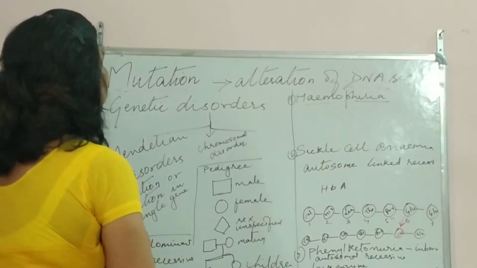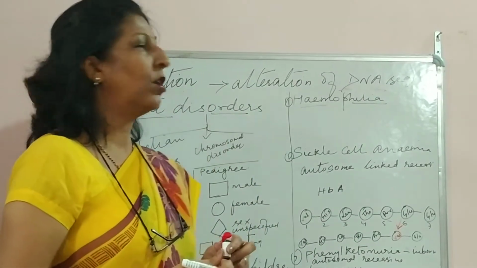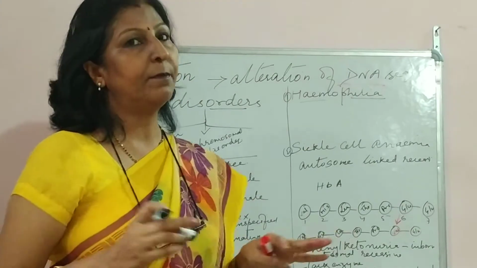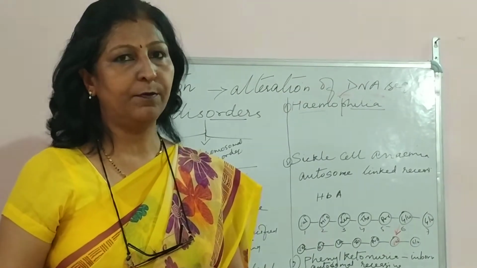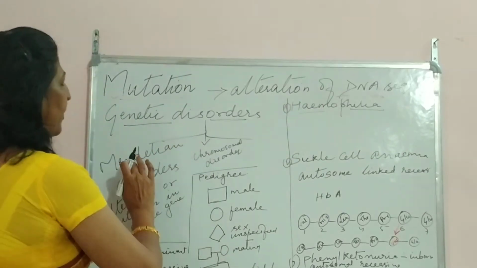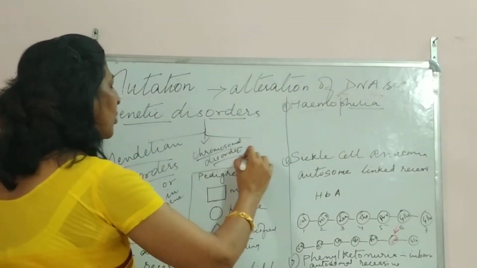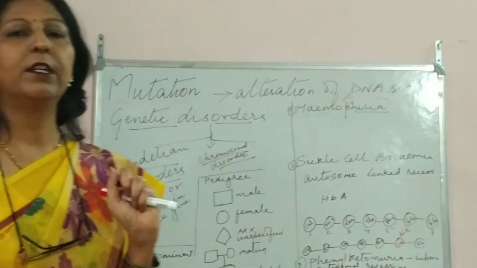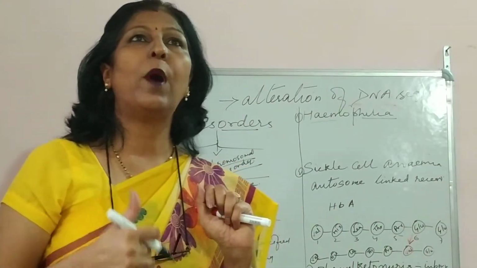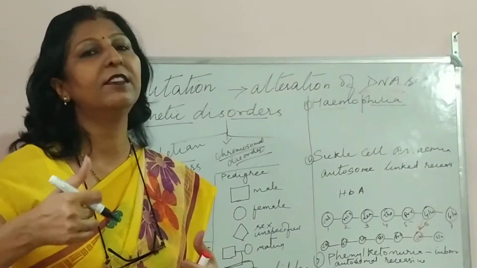Now what are these genetic disorders? We studied Mendelian laws, and genetic disorders are differentiated into two: one is Mendelian and the other is chromosomal disorder. Mendelian disorder, as you know children, is related to one gene, an alteration in a single gene.